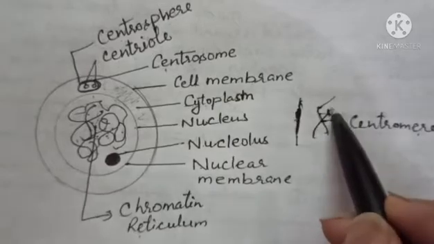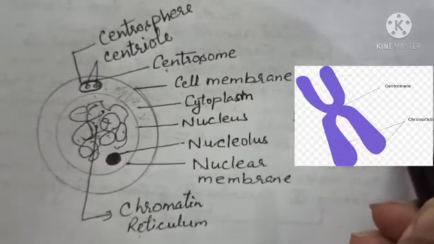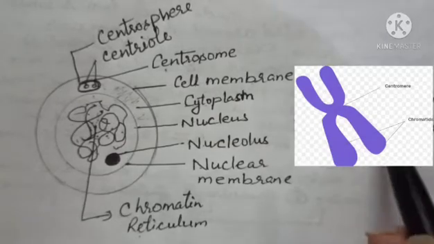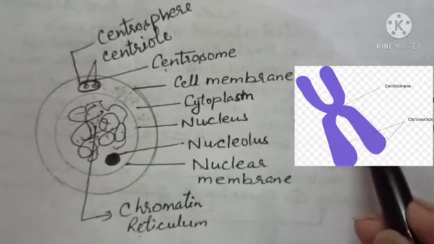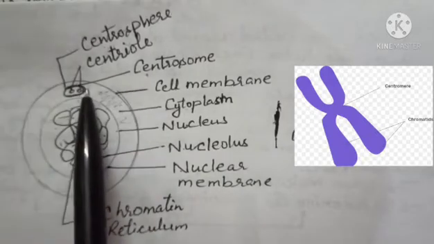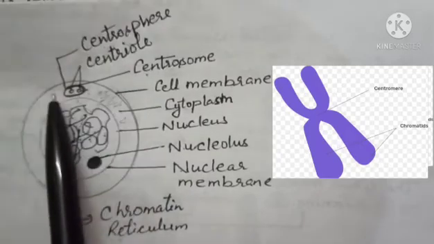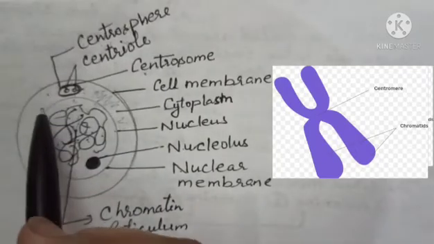And these two arms of the chromosome are called chromatids. After that, the centrosphere ruptures, and the centrioles become free, and then they start moving towards